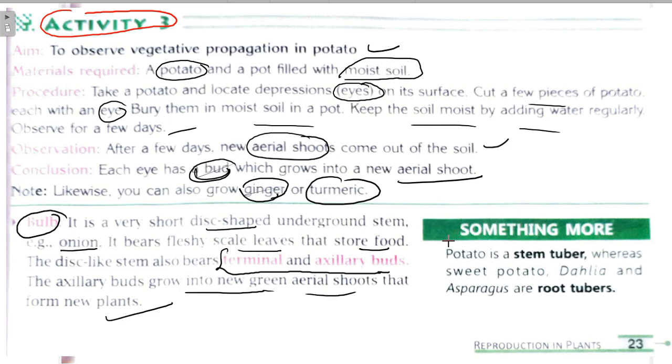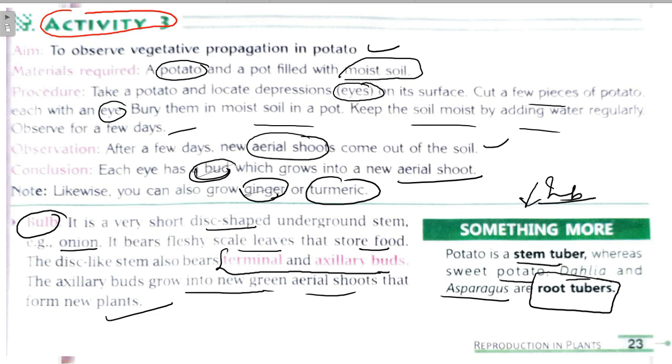Right? So here an important thing is given. Keep in mind that potato is a stem tuber, whereas sweet potato, dahlia and asparagus are root tubers. Right? So keep it in mind. Students, do these chapters very carefully and keep these things in mind, and if you choose to appear in the NEET exam, there they will be most beneficial. Right? So study them carefully.